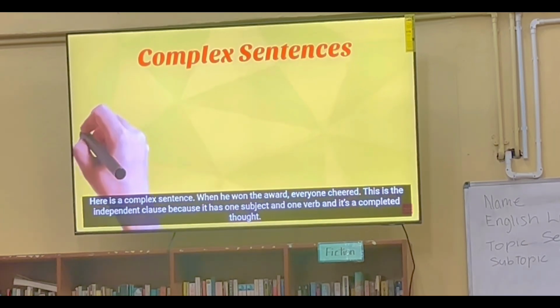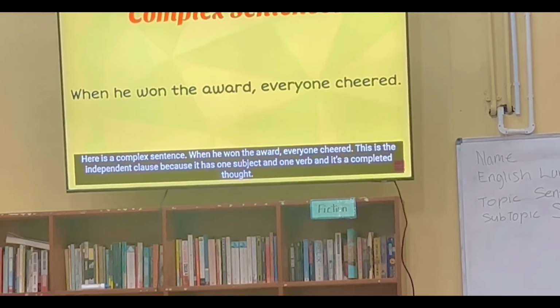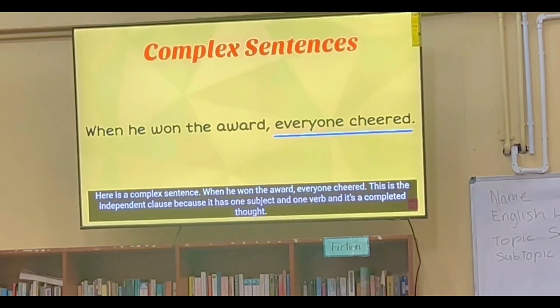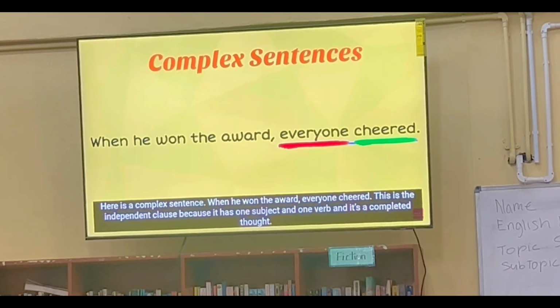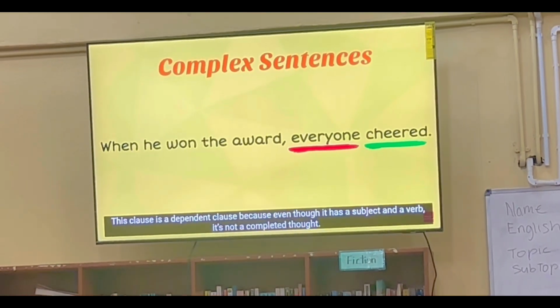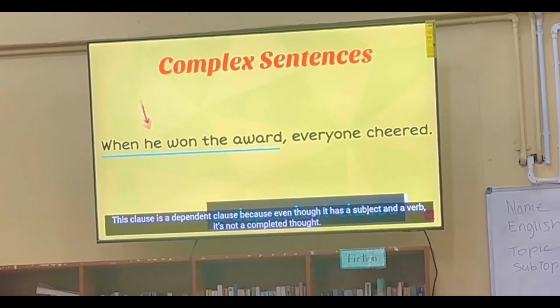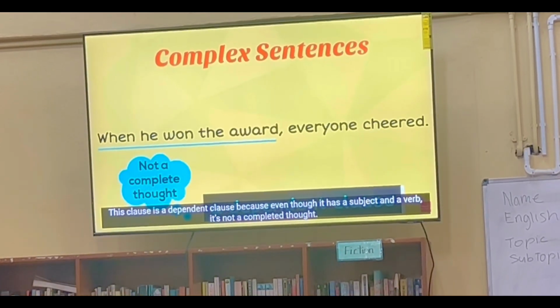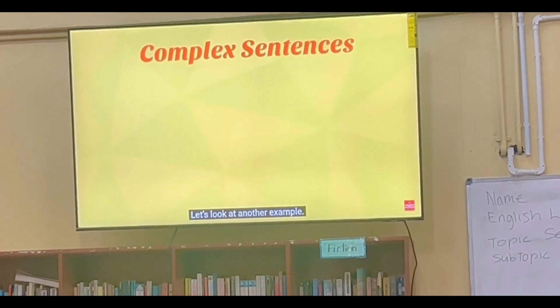Here is a complex sentence. When he won the award, everyone cheered. This is the independent clause because it has one subject and one verb, and it's a completed thought. This clause is a dependent clause because even though it has a subject and a verb, it's not a completed thought. Let's look at another example.